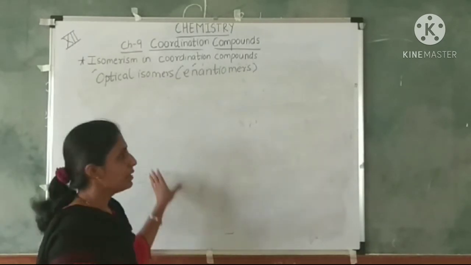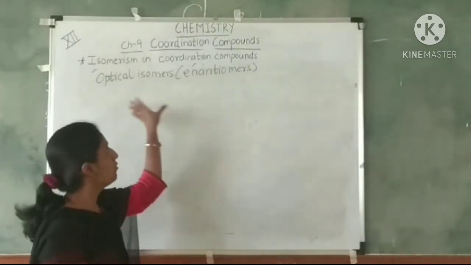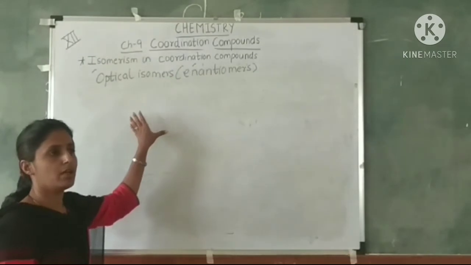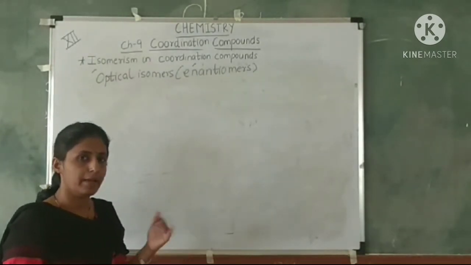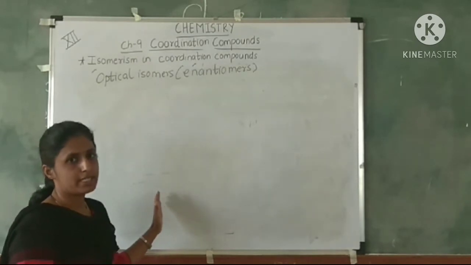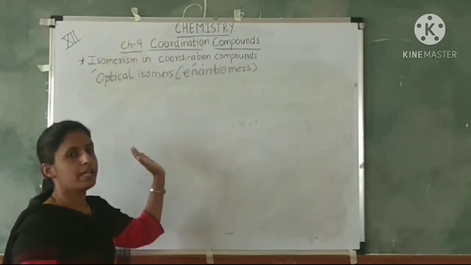Here I will explain in short what we mean by optical isomer. Optical isomers are the compounds which have a chiral atom in them, and these complexes or compounds exist